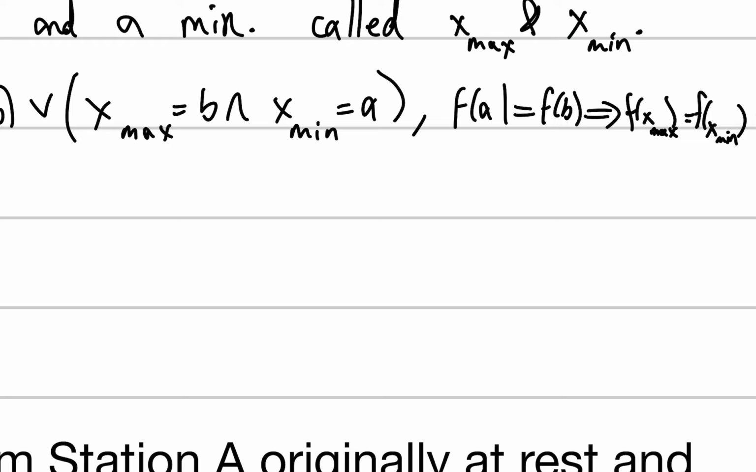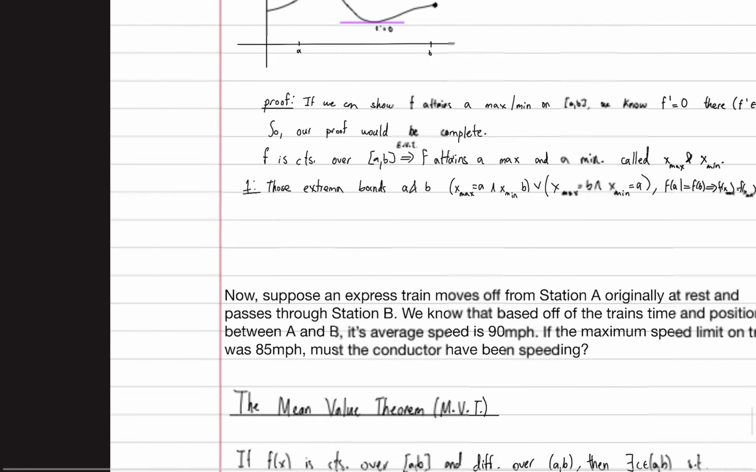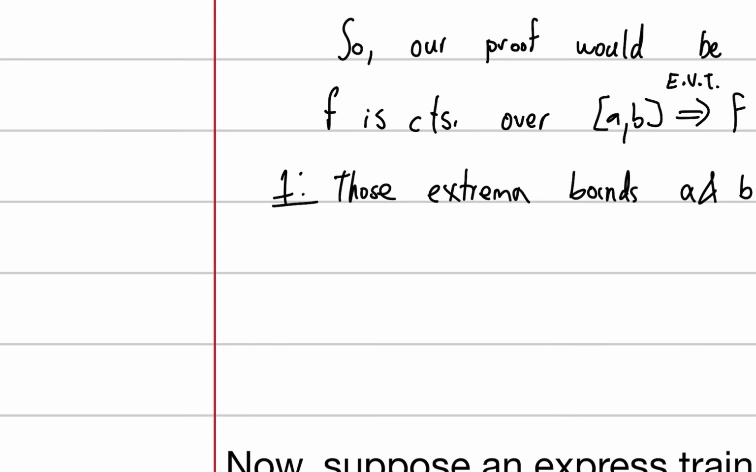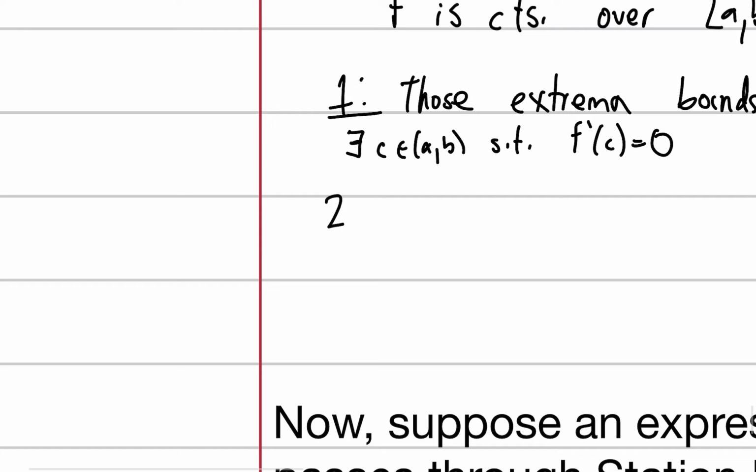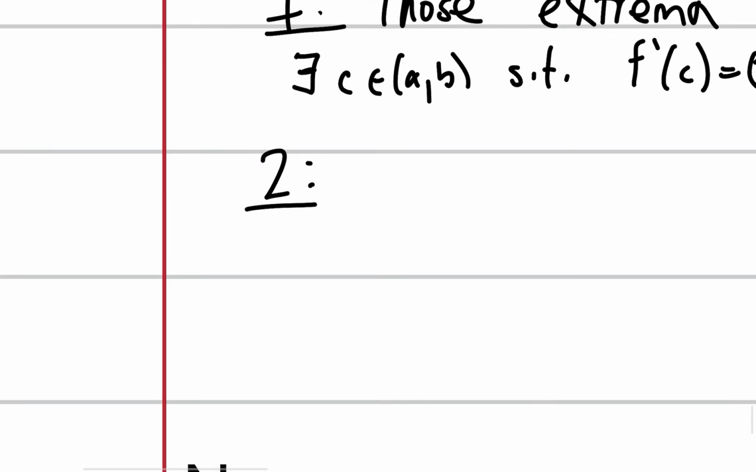Either way, the maximum value has to be equal to the minimum value. The only way is if this function is constant, right? Therefore, pretty obvious, we know there exists a c in this interval so that f prime of c is equal to 0, because it's a constant function, so it's zero everywhere. So that's the trivial case. Case 2, on the other hand, is not as trivial, but still not too difficult. One of the extrema happens at an interior point, right?